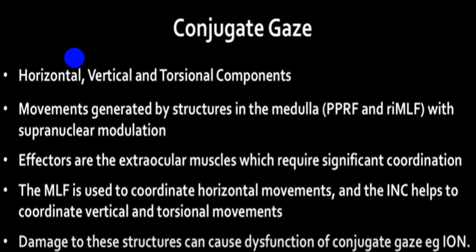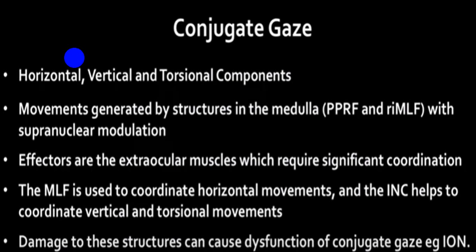The vertical gaze center will receive the input from the opposite side as far as the frontal eye field center is concerned, and the parieto-occipital temporal center will supply the same side as far as pursuit movement is concerned.